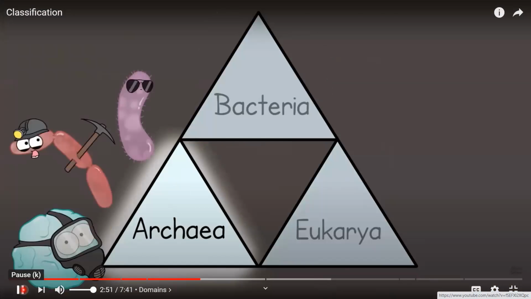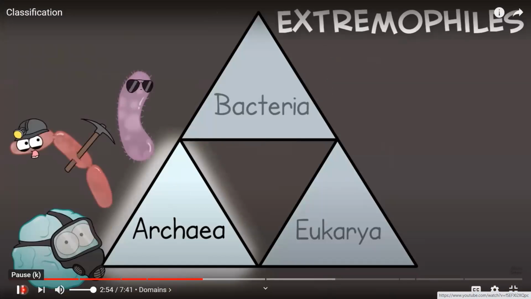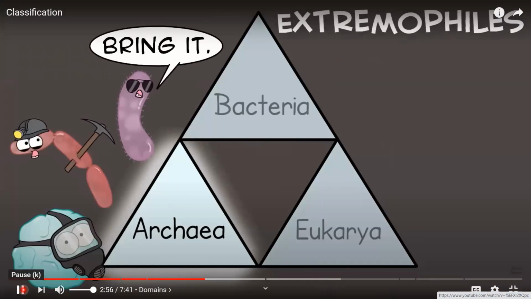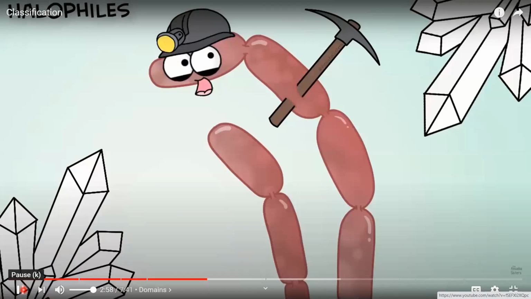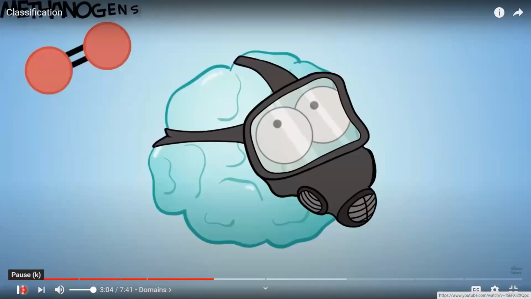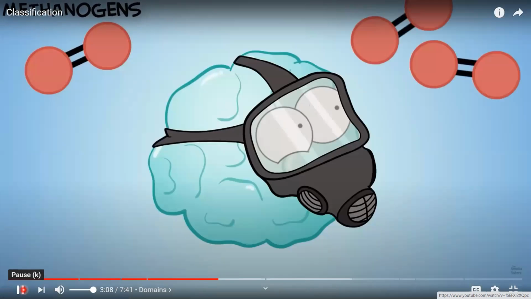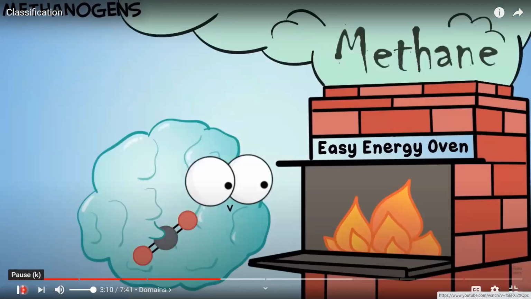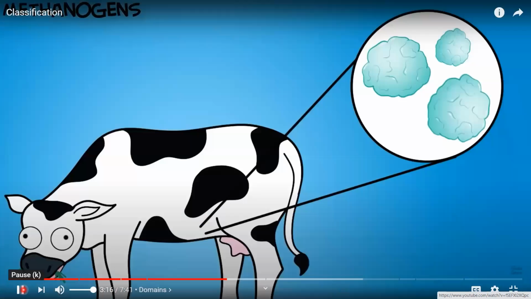Many of the archaea are extremophiles. That is, many of them like the extremes. Some like extreme salt environments, which means they can handle extremely salty environments like the Dead Sea. Or methanogens. They can live where there is very little oxygen. In fact, most of them can't even handle oxygen. They use carbon dioxide to make their energy instead and produce a waste gas, methane. Some of them live inside animals that eat a lot of cellulose, like cows or termites.